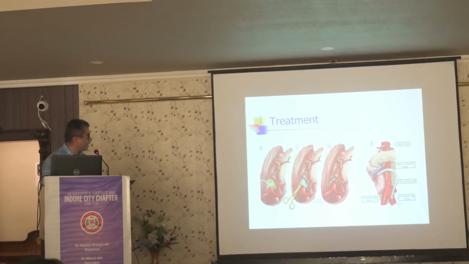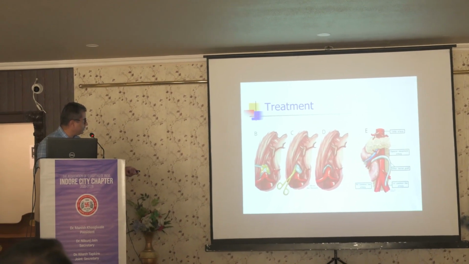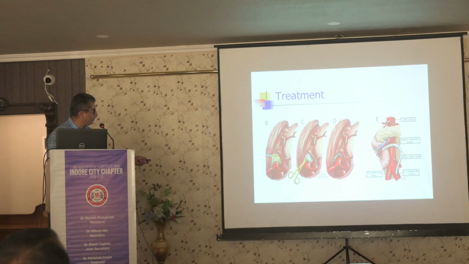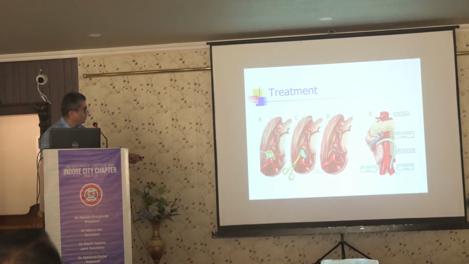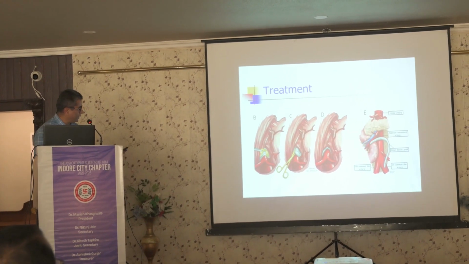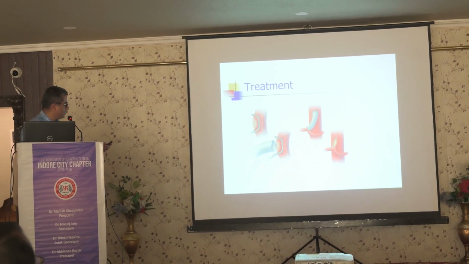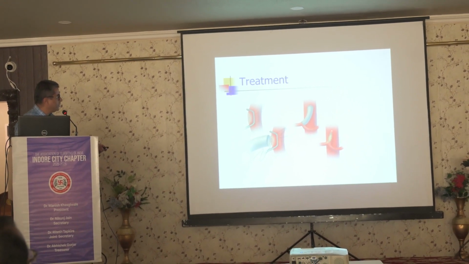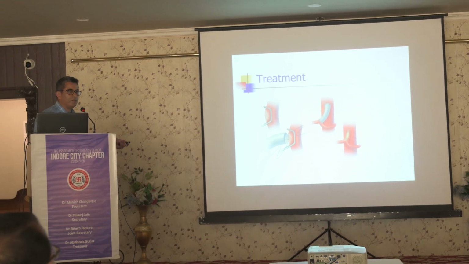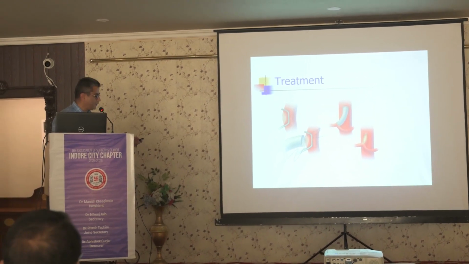So this is again a diagrammatic representation. This is the median arcuate ligament syndrome. You have to divide this. And even grafting has been done; this is reimplantation, interposition grafts. This is all to improve the circulation, so the ischemia part is taken care of.